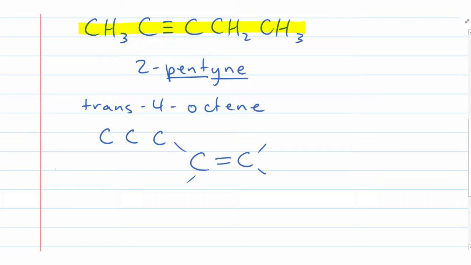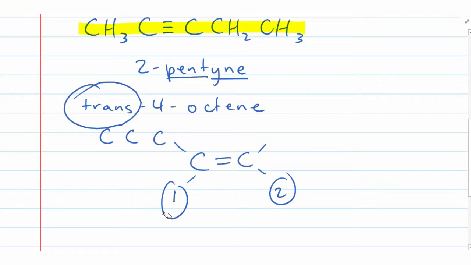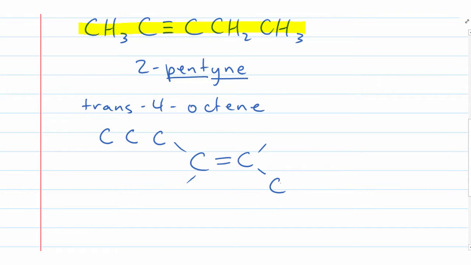But now I have 1, 2, 3, 4, 5 carbons altogether. How many more carbons do I need to show? 3 more. And where am I going to put those 3? Am I going to put them in position 1, 2, or 3? 2. I'm going to put them in 2 because, again, we want to show a trans isomer, so they have to be across from each other. So we put in here, and how many carbons do we want to put down here altogether? 3 more. So we'll put them on.